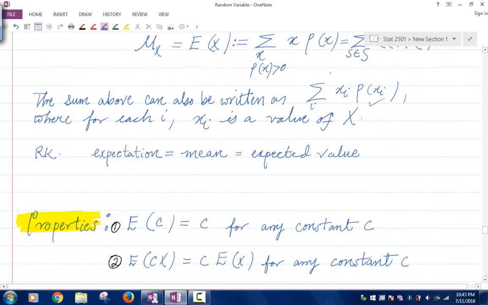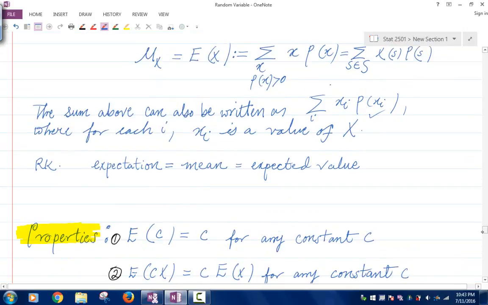Besides expectation, mu x or E of x is also known as mean and expected value. Once again, when the context is clear, we will skip the subscript x on mu.